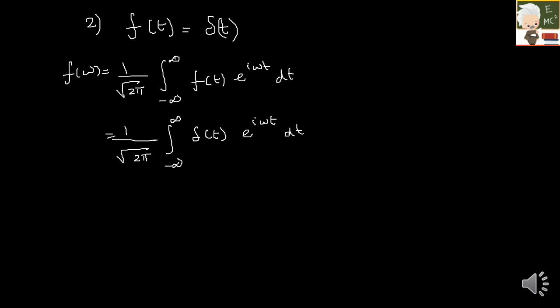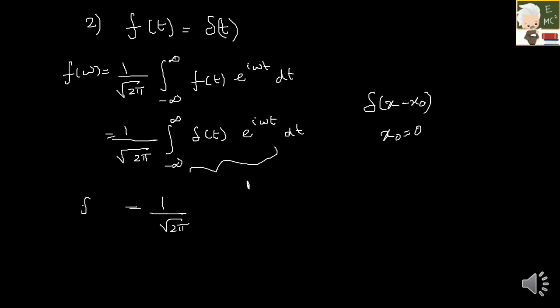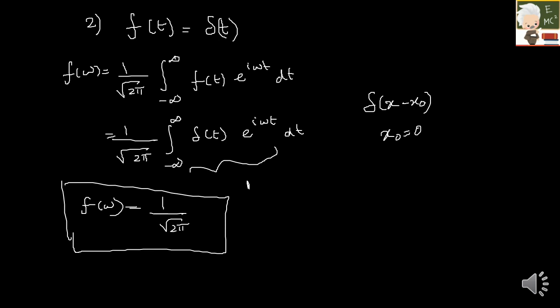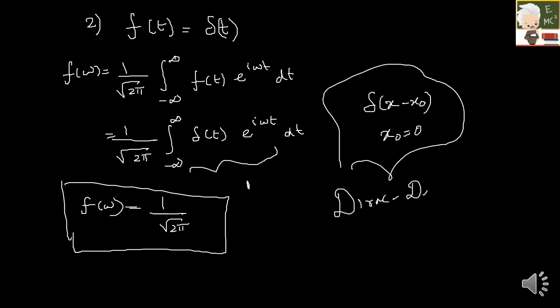If you remember, I have mentioned it in the form of delta of x minus x naught. If your center is 0, then the value of this integral is 1. So it will be only 1 by under root 2 pi. So your f of omega is 1 by under root 2 pi. Hope you got it. And again, I'm repeating, for the Dirac delta concept I have not explained in much detail, but I've given just a basic idea. You can check it in the video on the variational principle. Again, the links will be in the i-card as well as in the description box.